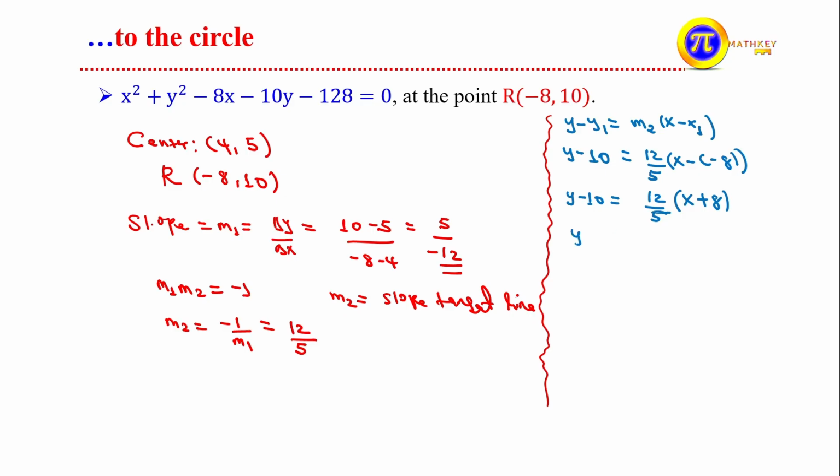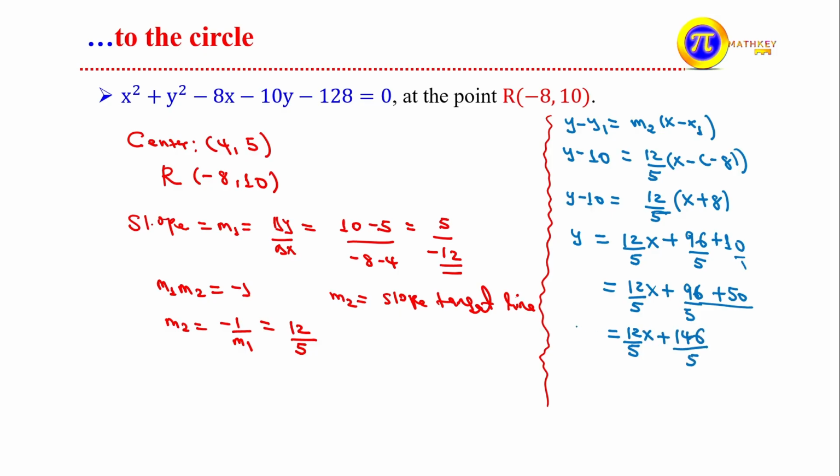Distributing, y equals 12 over 5 x plus 96 over 5, and taking negative 10 to the right side it becomes plus 10. Since the LCM is 5, 10 becomes 50 over 5. So y equals 12 over 5 x plus 146 over 5.